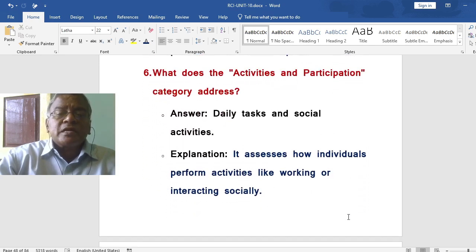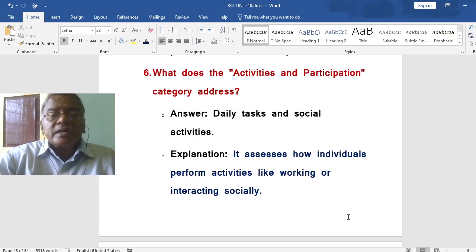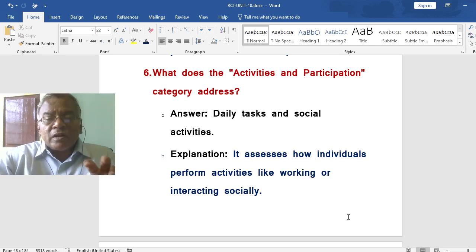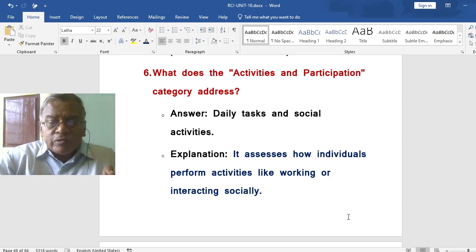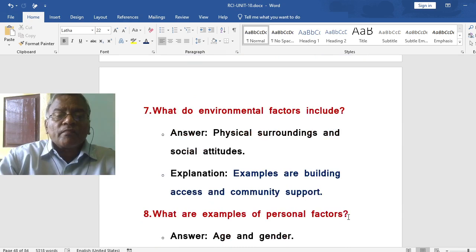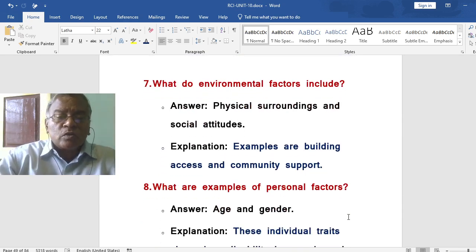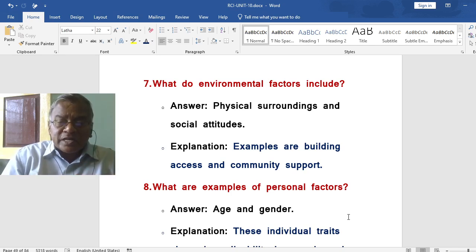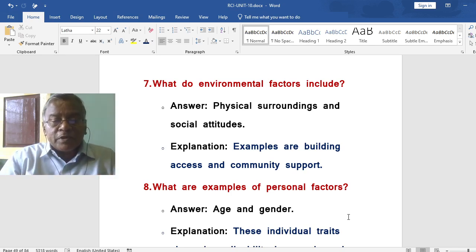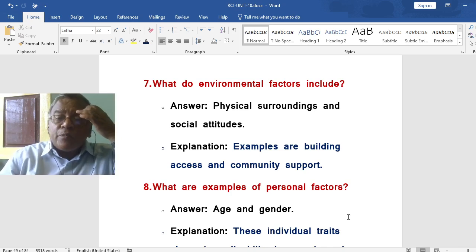What does the activities and participation category address? That is daily tasks and social activities. This part of the ICF model assesses how individuals perform activities like working or interacting with society. What do environmental factors include? Physical surroundings and social attitudes. Environmental factors include the physical surroundings and social attitudes of disabled people. Examples are building access and community support.